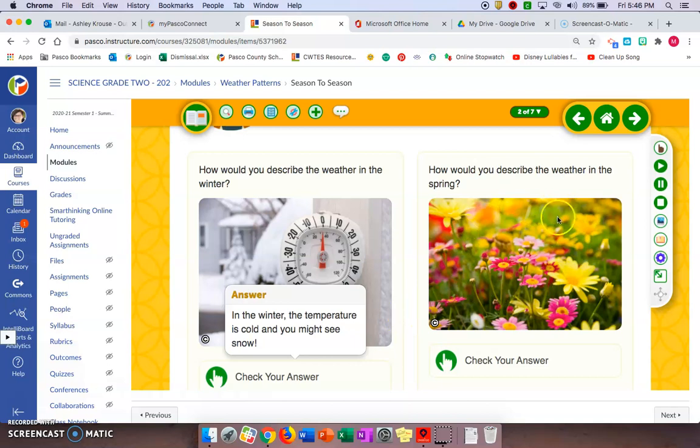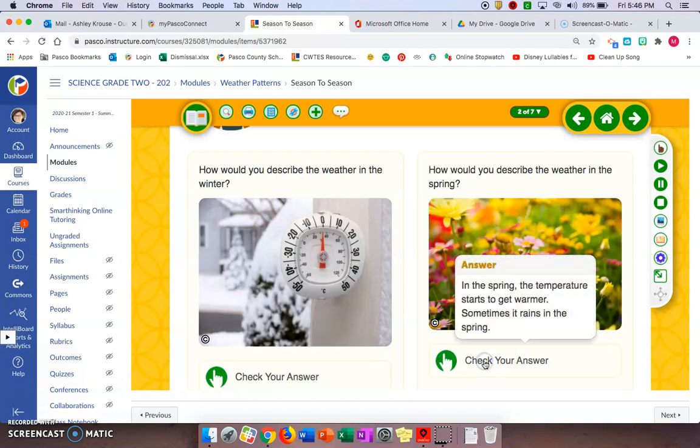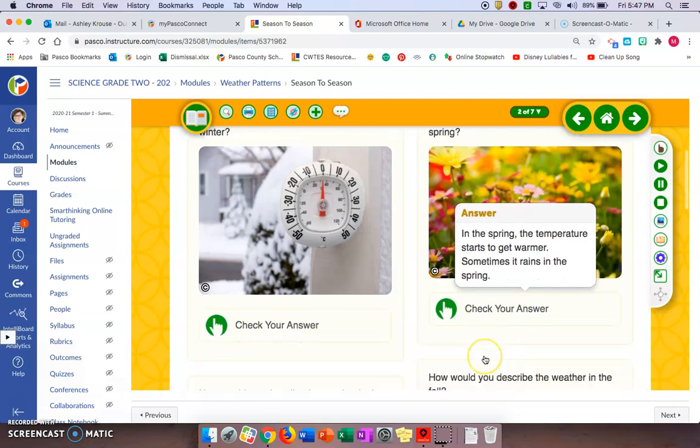All right, look over here. How would you describe the weather in spring? Think to yourself for a moment. All right, check your answer. In the spring, the temperature starts to get warmer. Sometimes it rains in the spring.